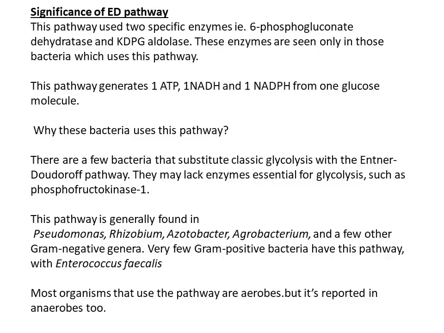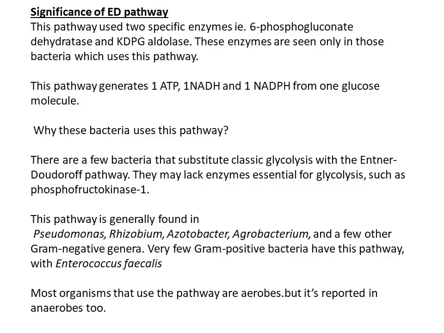And in the earlier slide I told you that it is seen in both aerobic and anaerobic bacteria, but it's mostly seen in aerobes. It has also been reported in anaerobes. Some enteric bacteria also take up this alternative pathway.